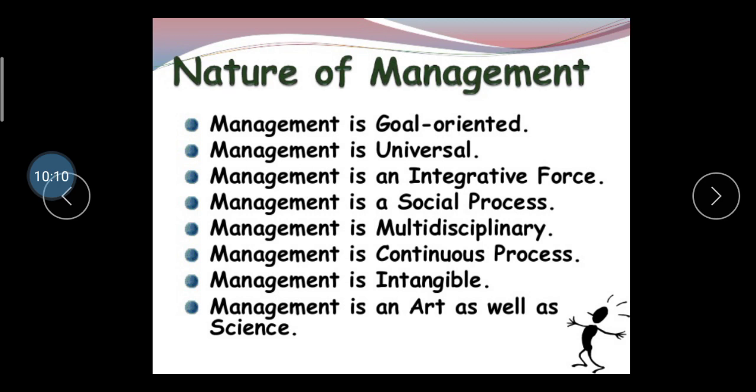Like we cannot measure that an organization is doing 1 kg of management. We cannot measure it because it's an intangible thing. Then management is an art as well as a science, because the manager has to apply their skills and knowledge, so it's called the art. And if you have the knowledge, then you have to create, meaning knowledge is power, right? So in science they have to consider it as knowledge, and you have to apply your knowledge, which is called the art. So management is both art and science.